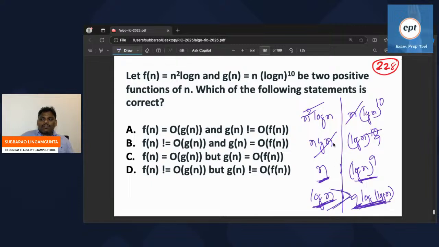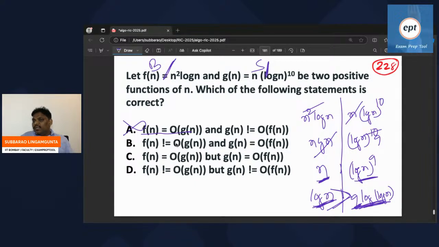So remember, Fn is bigger and Gn is smaller. Remember, comparing Fn and Gn, Fn is bigger. So option A saying Gn bigger cannot be. Option B saying that Gn is not bigger. Fn may be bigger, right?